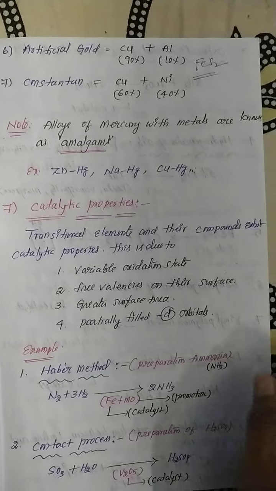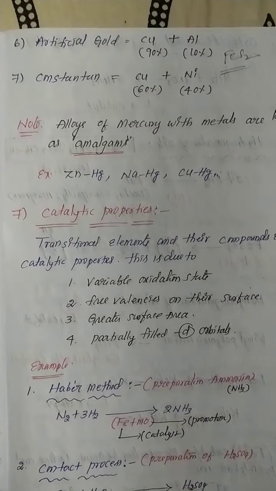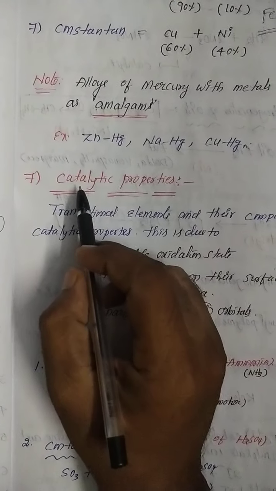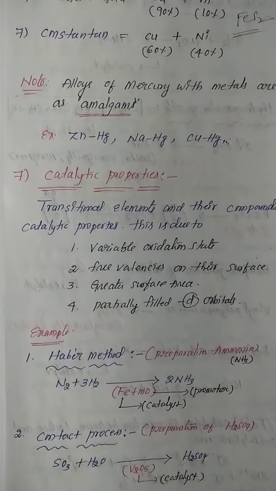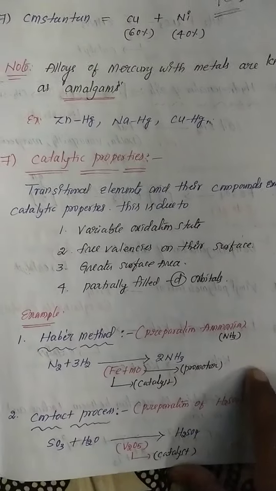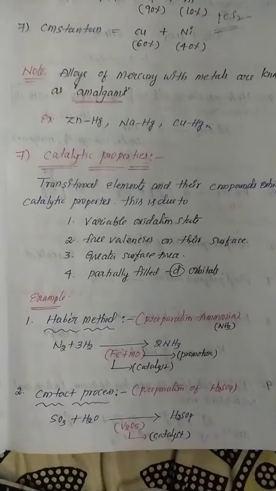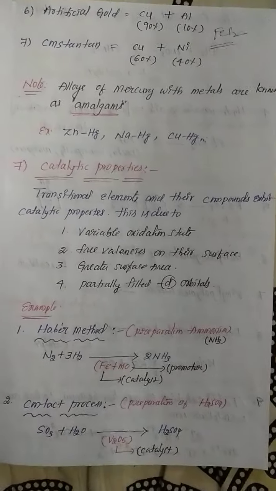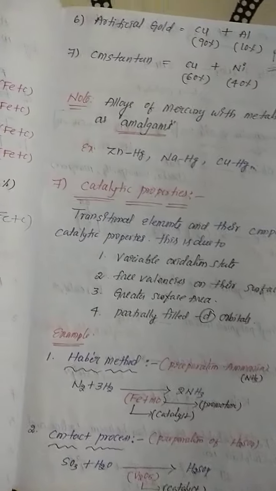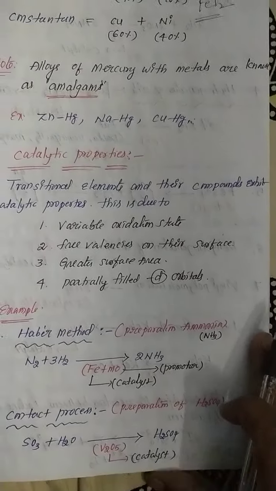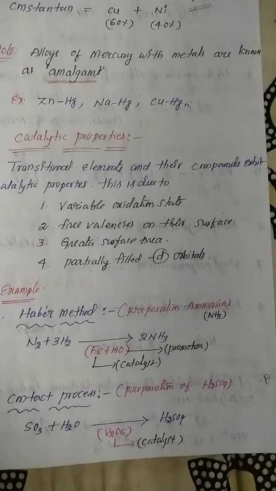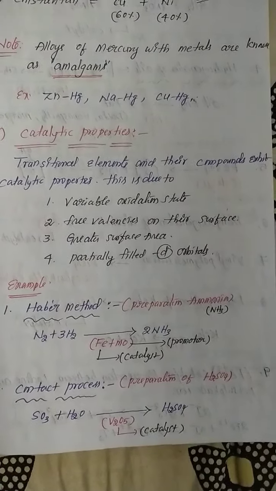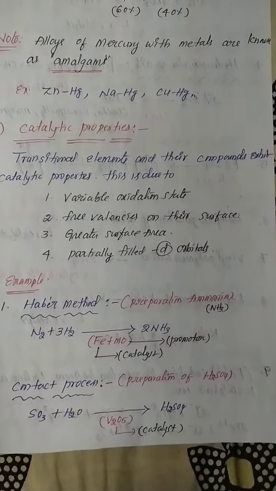Okay, my dear students, this is another important property of the transition metals. The next property is the catalytic property. This is also very important, my dear students. Catalytic property. So here transition metals can act as good catalysts. What is a catalyst? The ability to increase the rate of reaction in a chemical process.